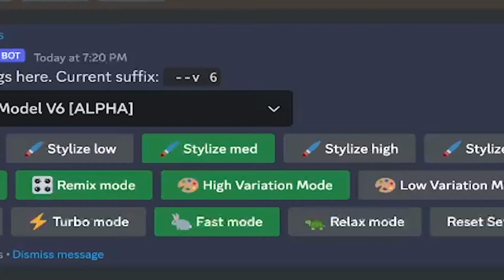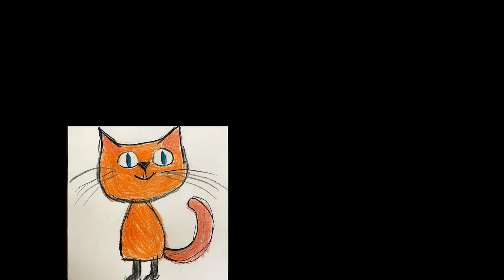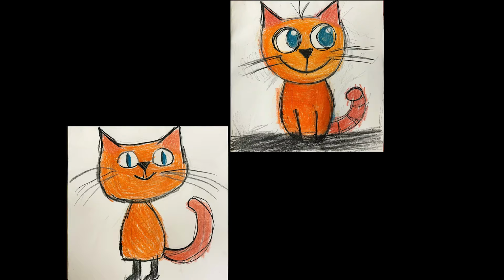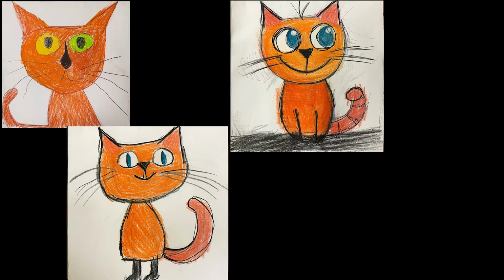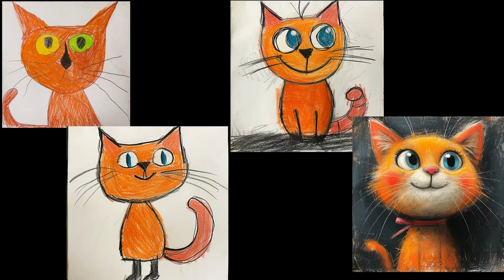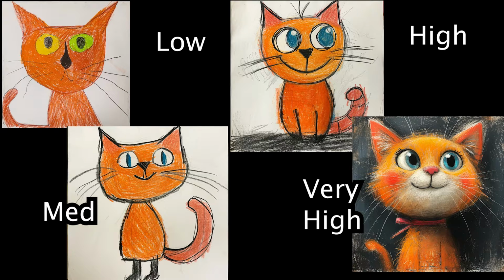Then we have Stylize low, Stylize medium, and Stylize high. By default, Midjourney is in Stylize medium. So when you get those 4 images, you're getting more sensationalized version of what your prompt is by default. If you want to choose Stylize high as your default, that means that you're going to get even more sensationalization, maybe, by default with your image generations. Stylize low means that you're going to get a lower version of those image generations. And then you also have Stylize very high, which you can imagine just kind of gives you wonkiness. And here are examples of all of those.